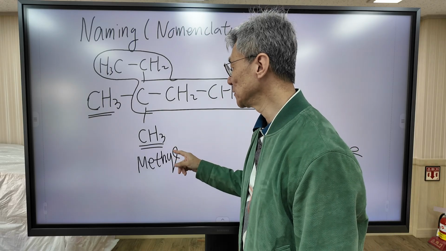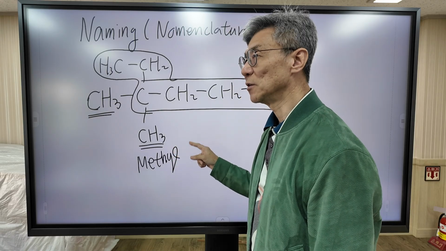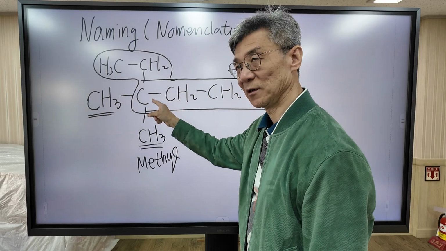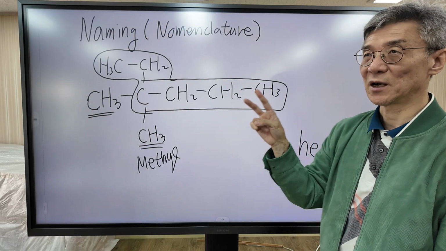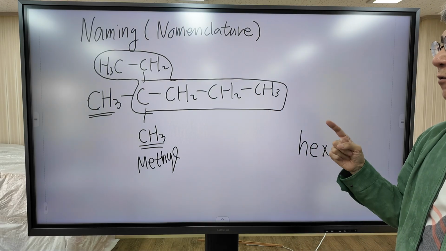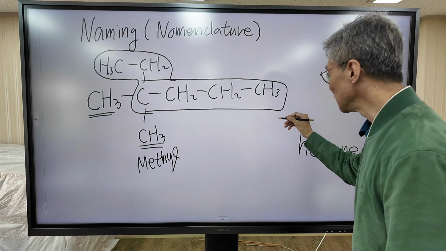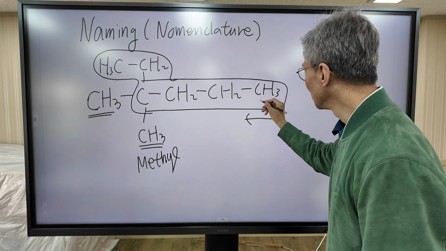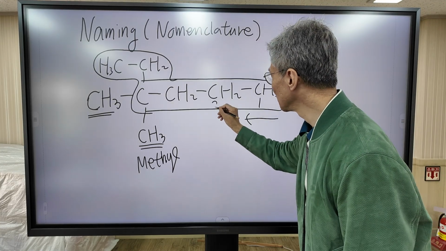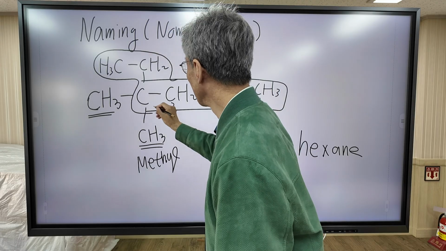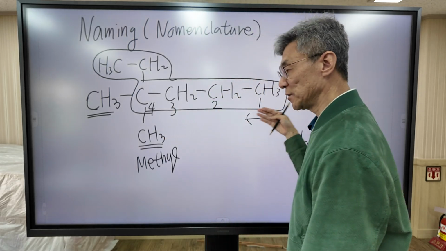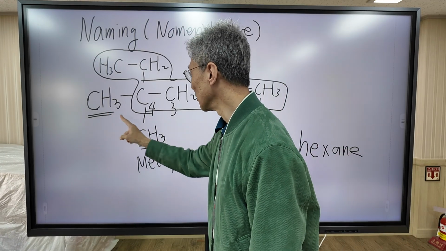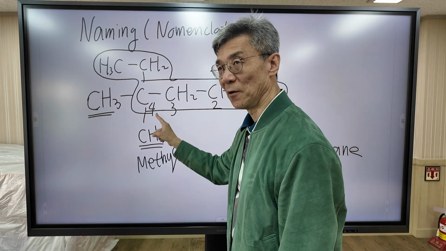To specify the location, we need to number the carbon atoms. There are two ways to number the carbon atoms. The first way is to number from right to left. This is carbon number 1, carbon number 2, carbon number 3, carbon number 4. In this direction, two methyl groups are attached to carbon number 4.